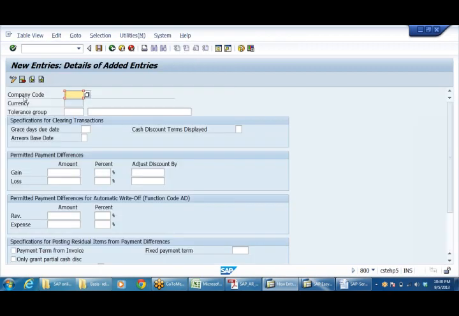Go to new entries, company code DRLB. I am creating a tolerance group like DR01. Tolerance group, customers, DRLB. What is this tolerance? What I'm going to tolerate here means I can tolerate up to 3 grace days.